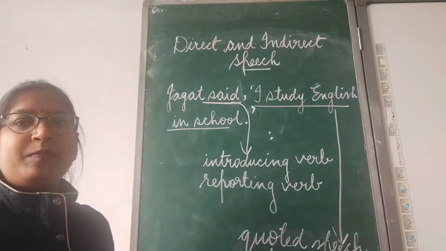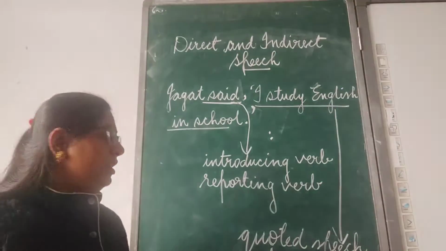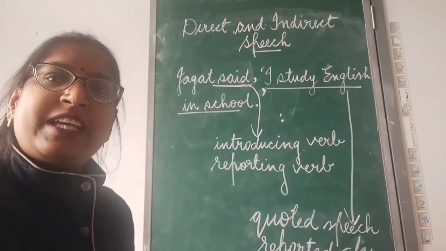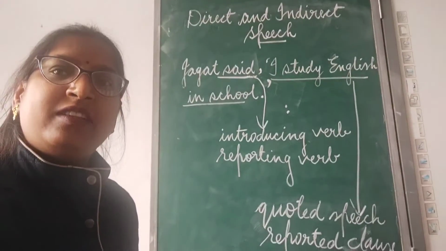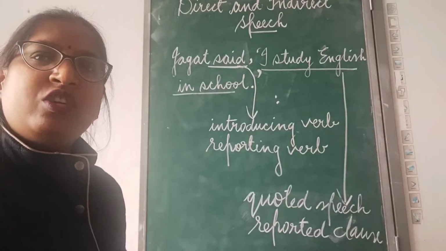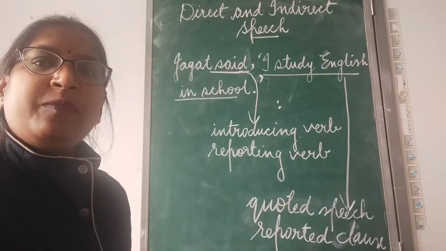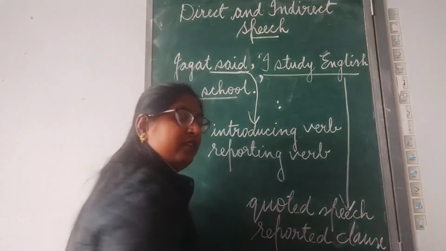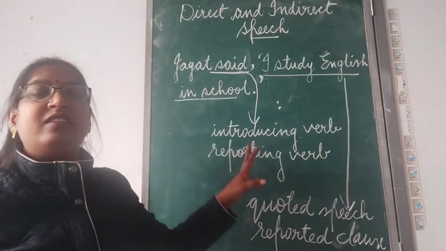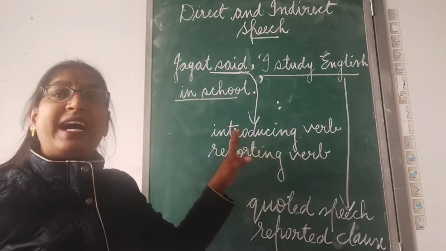Clear? What is written within the inverted comma is called either the reported clause or the quoted speech. Clear? So this is the way of writing the sentence in the direct speech.